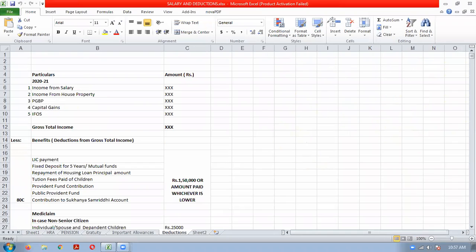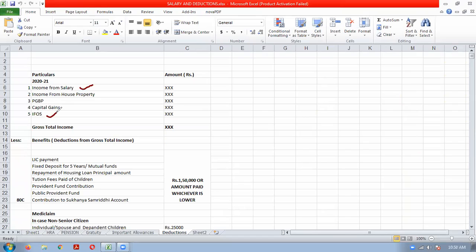So for simplicity, assume a salaried individual has salary income as his main source, and other source income like bank interest and dividend income.